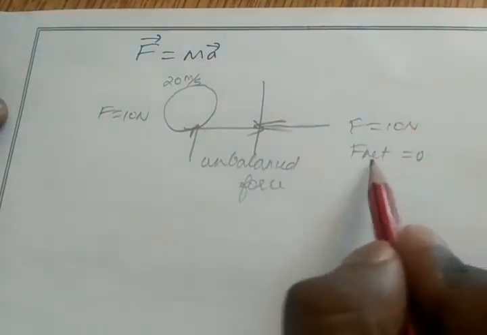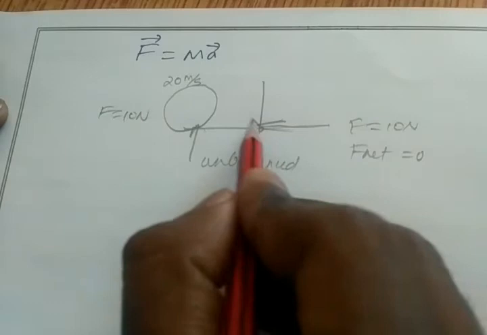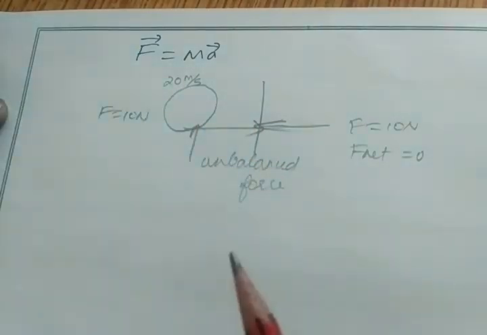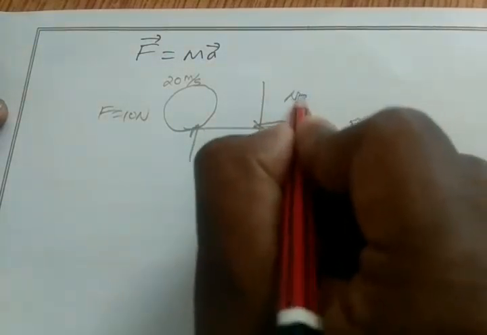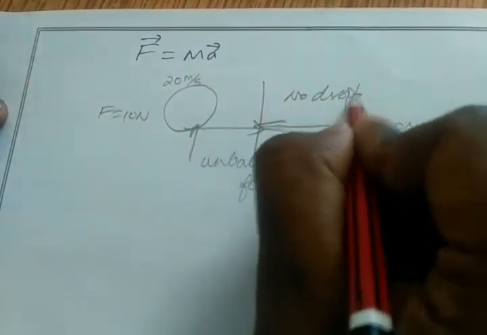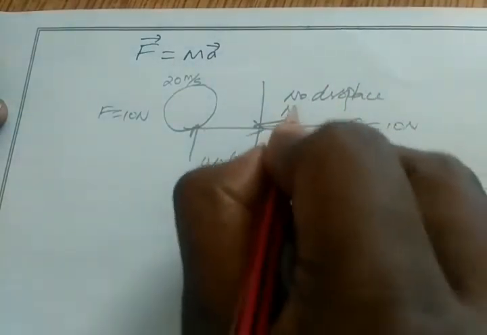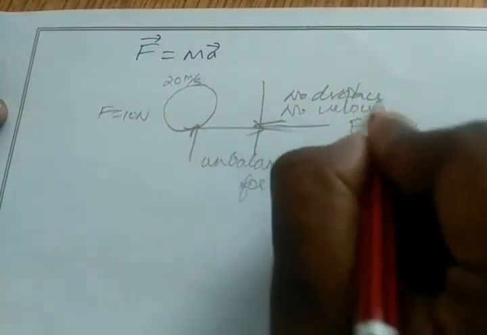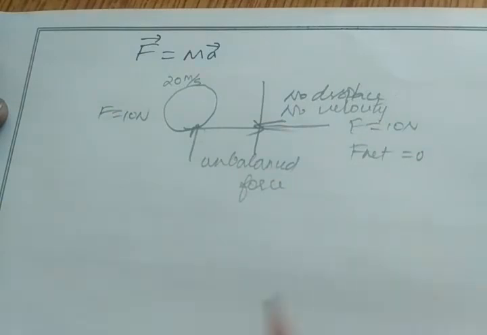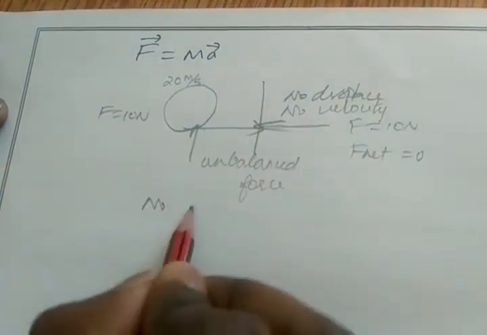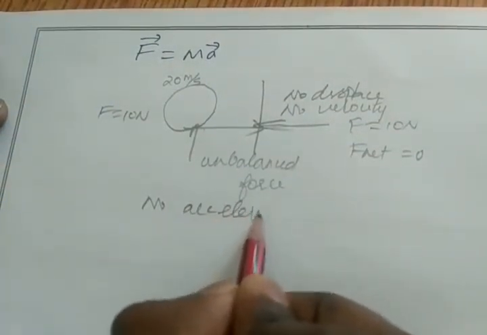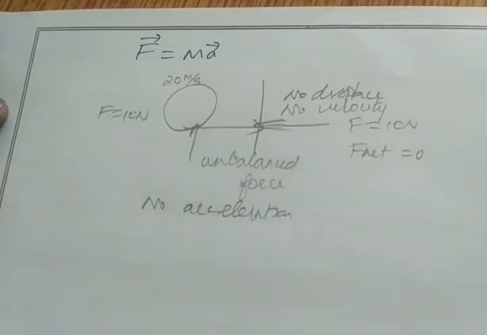So if the force is 0 and the ball is stopped, then it has no velocity, right? If the ball is stopped, it has no velocity because it has no displacement. If there is no displacement, then there is no velocity. Yes, velocity means change in displacement. If there is no velocity, then there is no acceleration. Acceleration means change in velocity with respect to time. Okay. So if balanced force acts on the body, we cannot get acceleration.